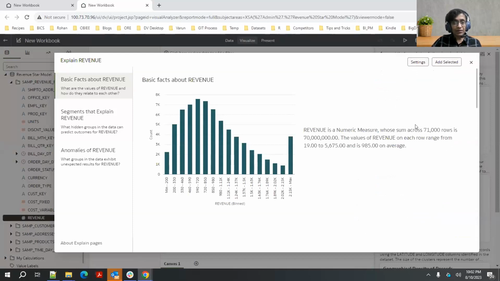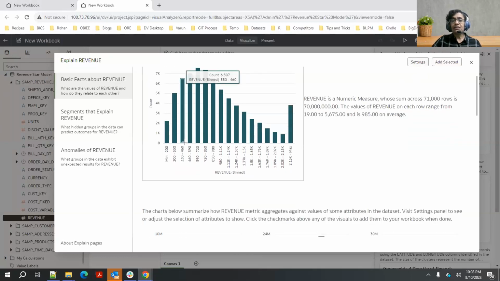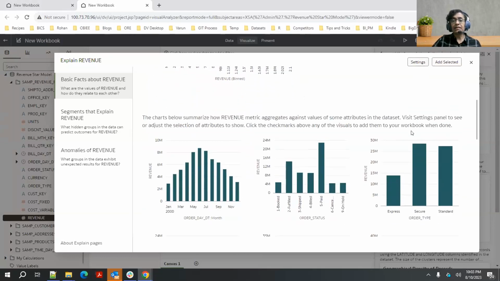Now, what I want to clarify here is that it's only restricting or focusing on the columns that I've selected, but it does not change the grain of the data set. The grain of the data set still remains the grain of your fact table. So it's still going to consider your entire 71K rows, which is the rows in your denormalized complete data set. All that I'm doing by changing the column settings is narrowing down the columns to those that I want to focus on, right?